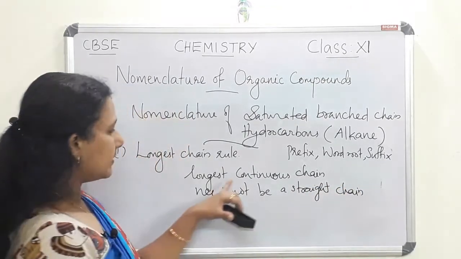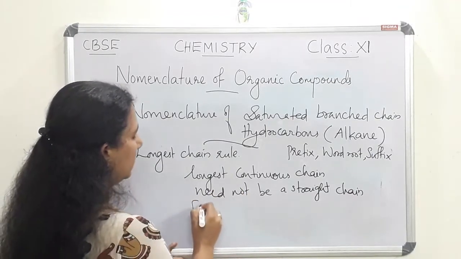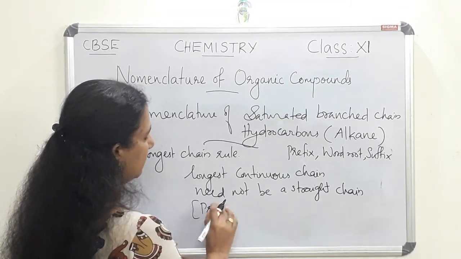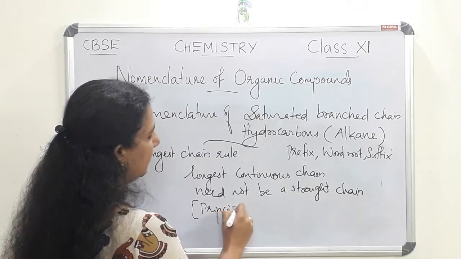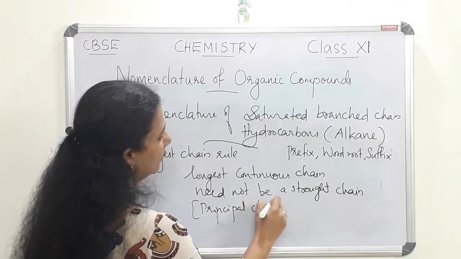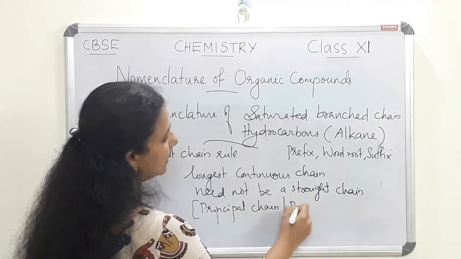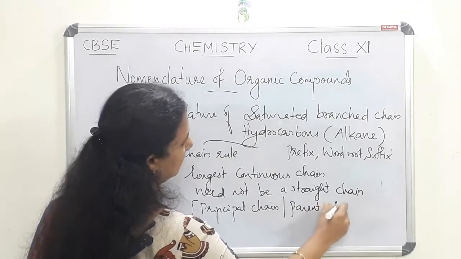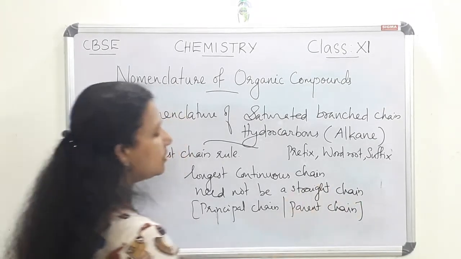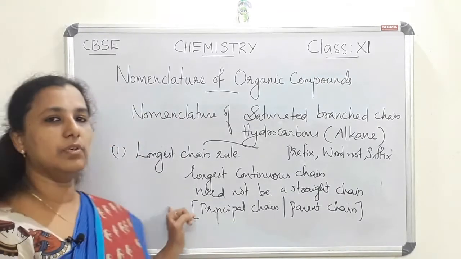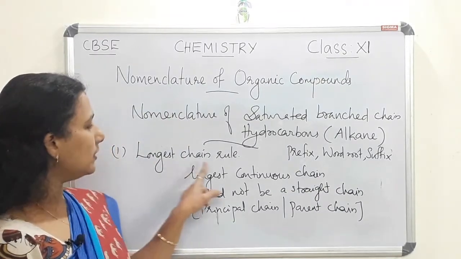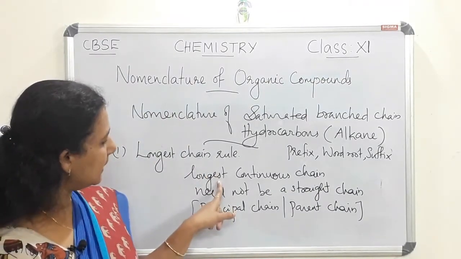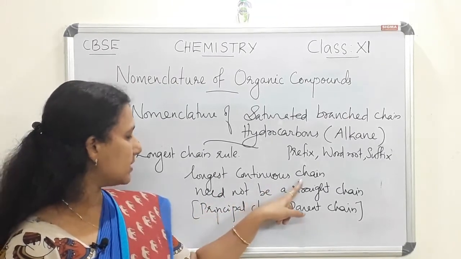And that continuous chain is called the principal chain or parent chain. So in order to name a compound, first of all we have to select the longest chain. Longest chain means the longest continuous chain.